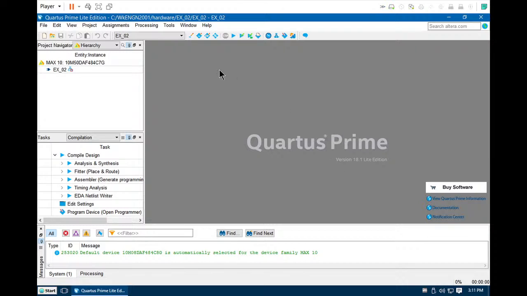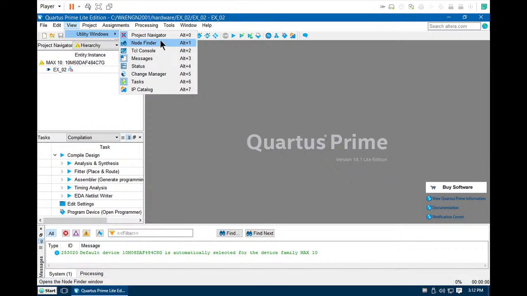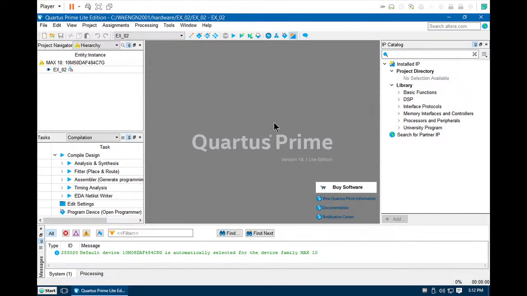So to see the components to generate the 1 Hertz clock, you need to click View, Windows, IP Catalog. Let's create one block diagram such that you can put the components required to generate the 1 Hertz clock.